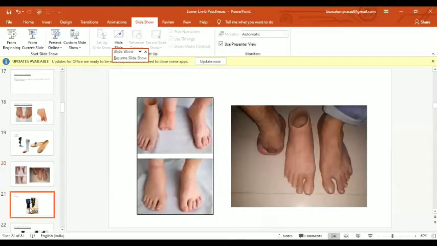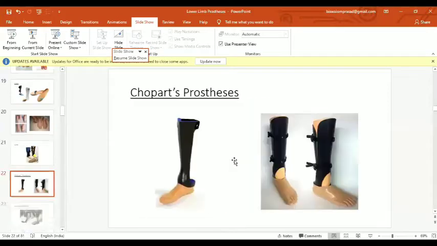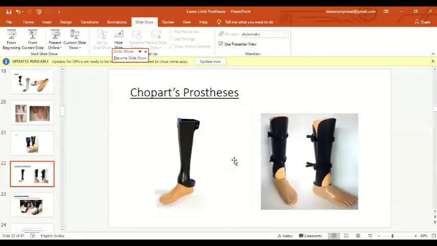Here we can see the Chopart amputation, the Chopart prosthesis. The prosthesis is at the mid leg level, and it is connected with the cosmetic restoration foot. As it is more proximal to the malleolus, because of the lever system, it should have a very smooth gait and stability. So this is how a Chopart prosthesis looks.